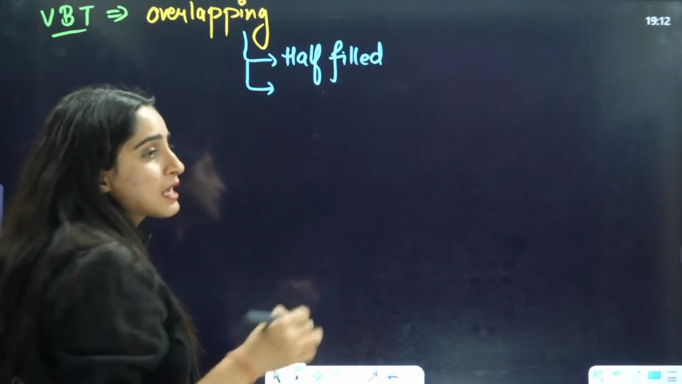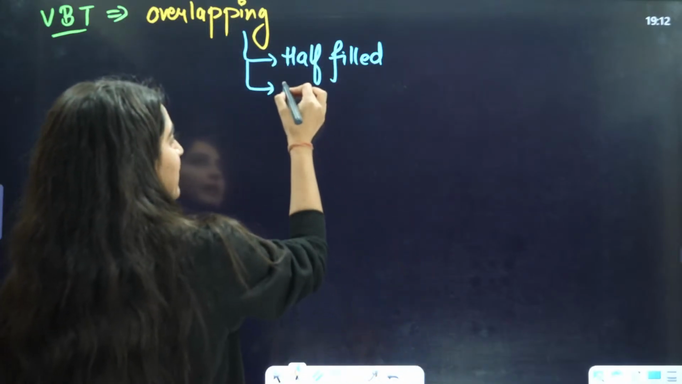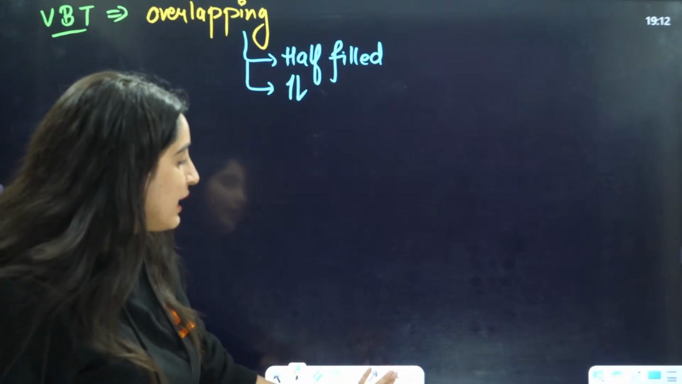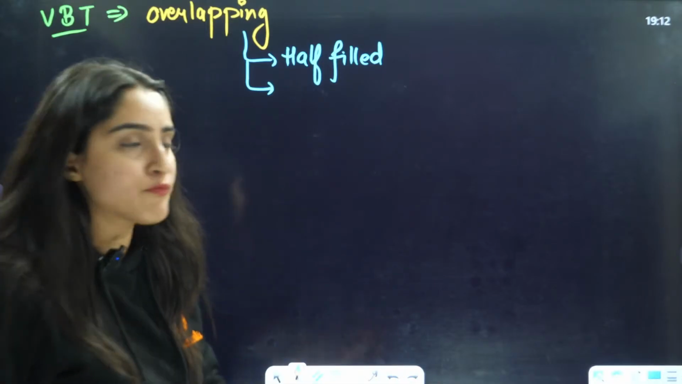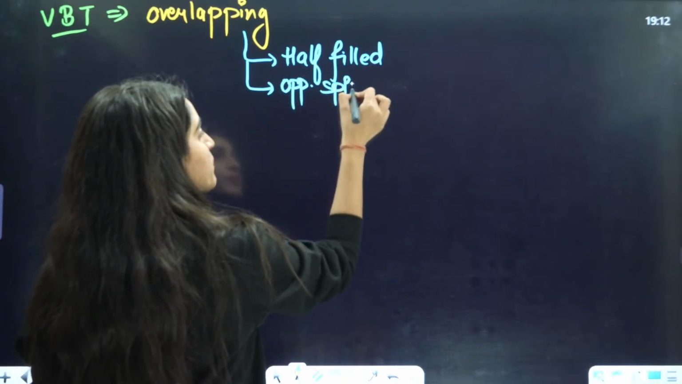The second condition is that these half-filled orbitals should have opposite spin. For example, one is clockwise, the other should be anti-clockwise. Only then will they overlap with each other. So there should be opposite spin.